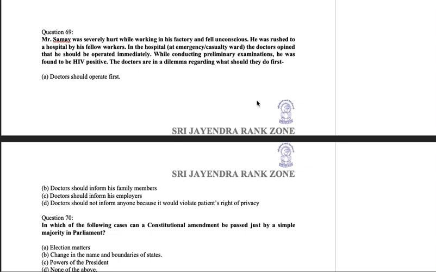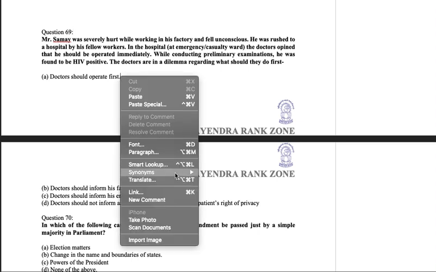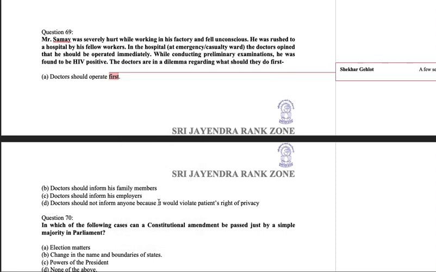They have to inform, but the question is, what should they do first? So they should first operate. That's it. Okay, the doctor should first operate because he's in an emergency situation. They have to operate, and they can inform the family and employer later on.